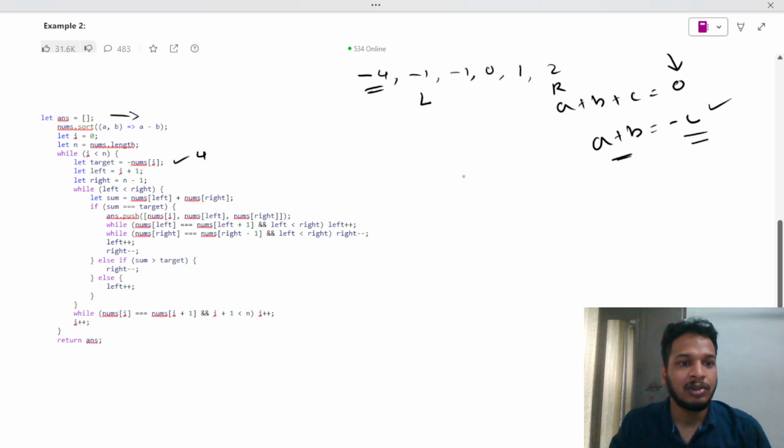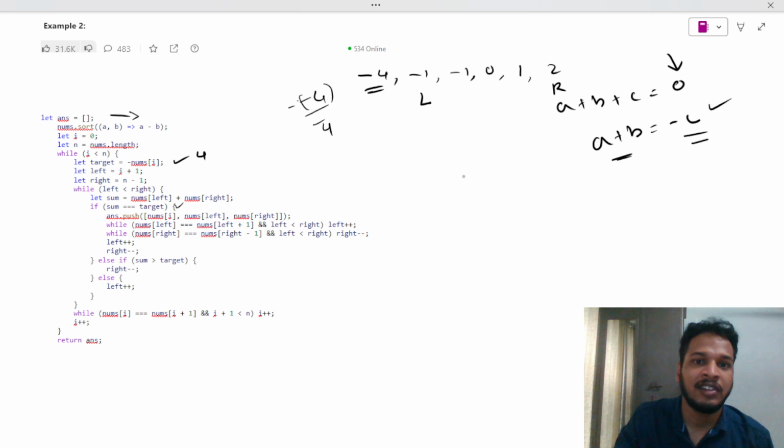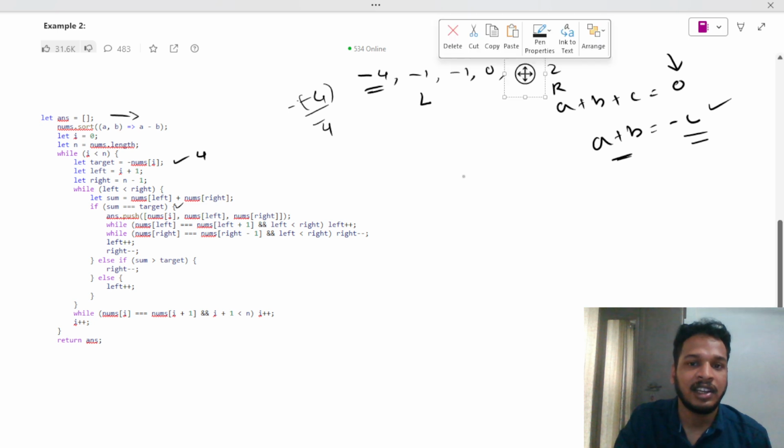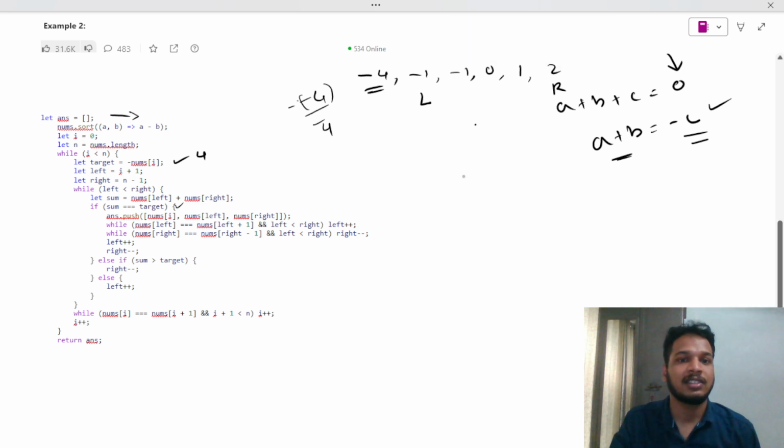I will check nums of i plus nums of left plus nums of right equal to sum, and if that sum matches my target, like positive 4, minus into minus 4 is positive 4. If there is a negative 4, we need a positive 4. If we are getting any positive 4, that means we can make a valid triplet. That's what I'm doing.